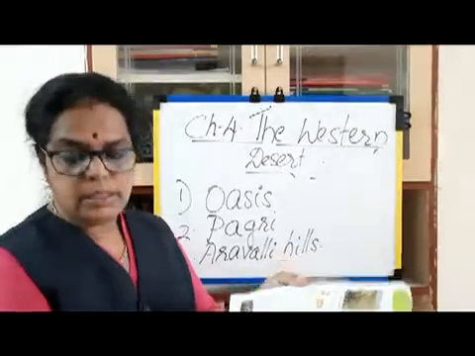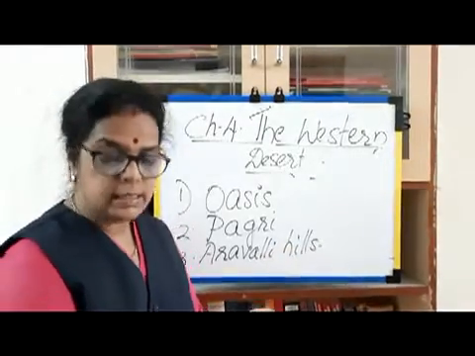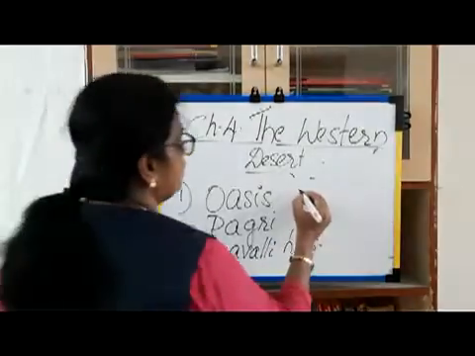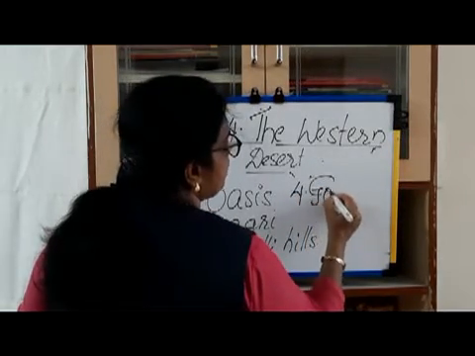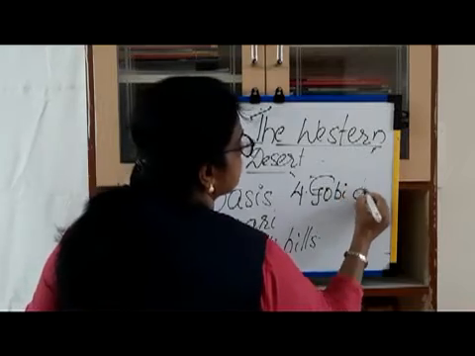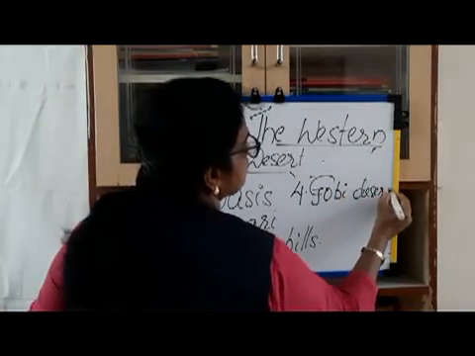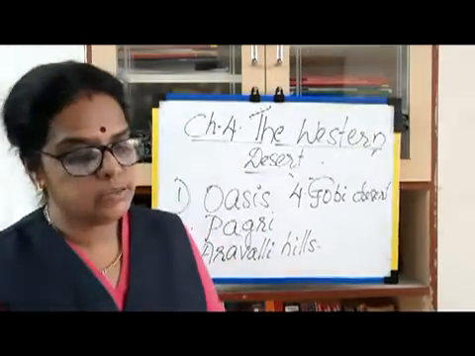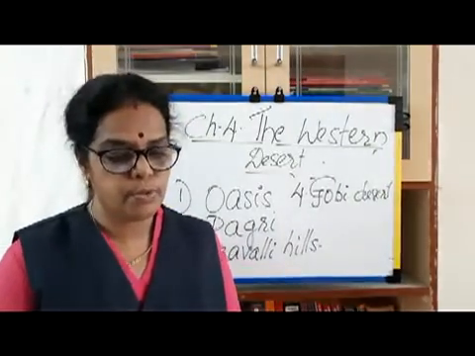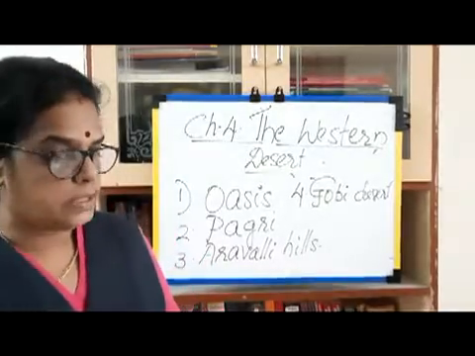Next one: a cold desert. An example of a cold desert is the Gobi desert. Clear?